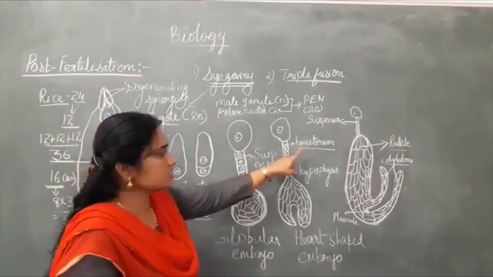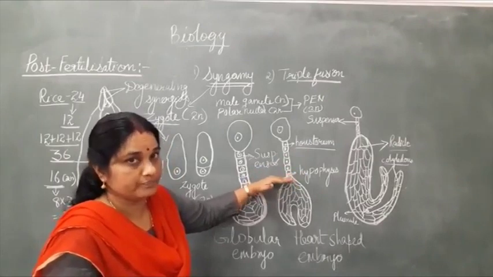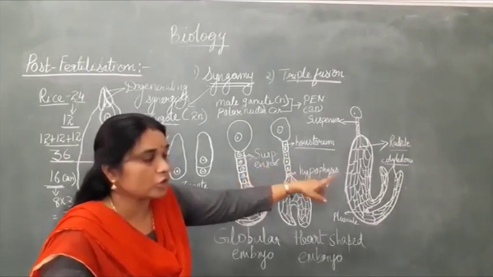The first cell of the suspensor is known as haustorium. We are studying now the development of the embryo in dicots, where 2 cotyledons are present.